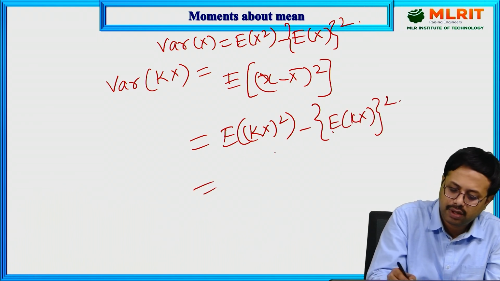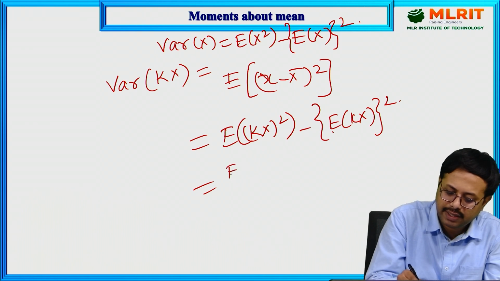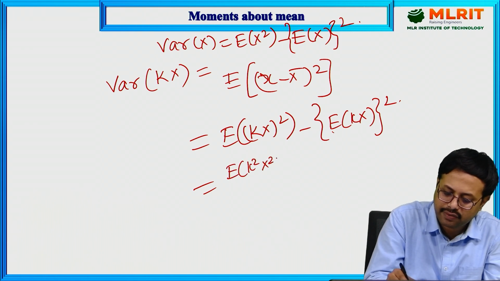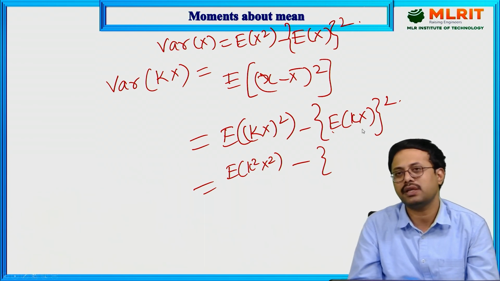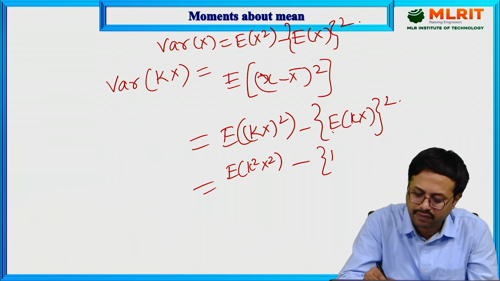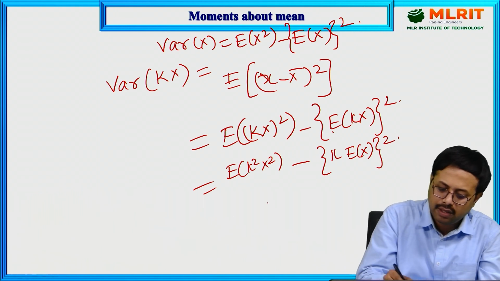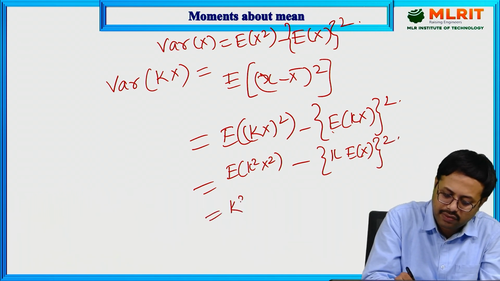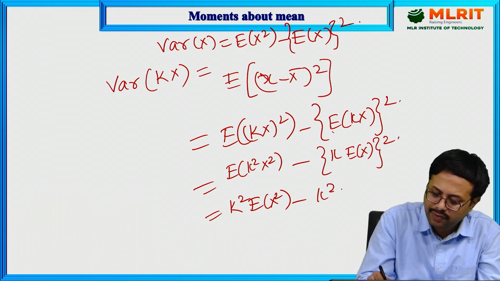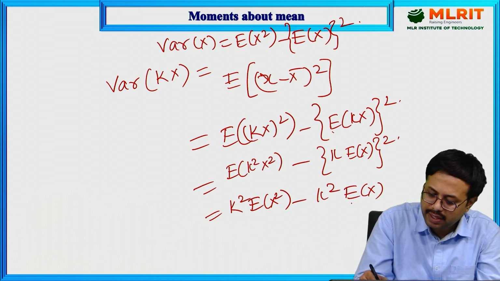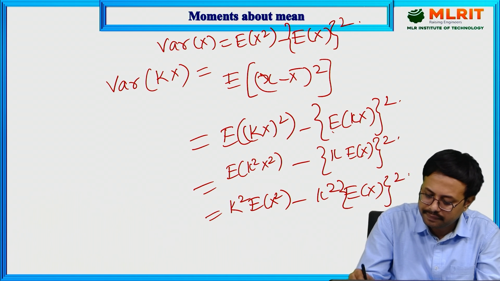This becomes expectation of k square into x square minus, k into expectation of x whole square. Now we get k square into expectation of x square minus k square into expectation of x whole square.